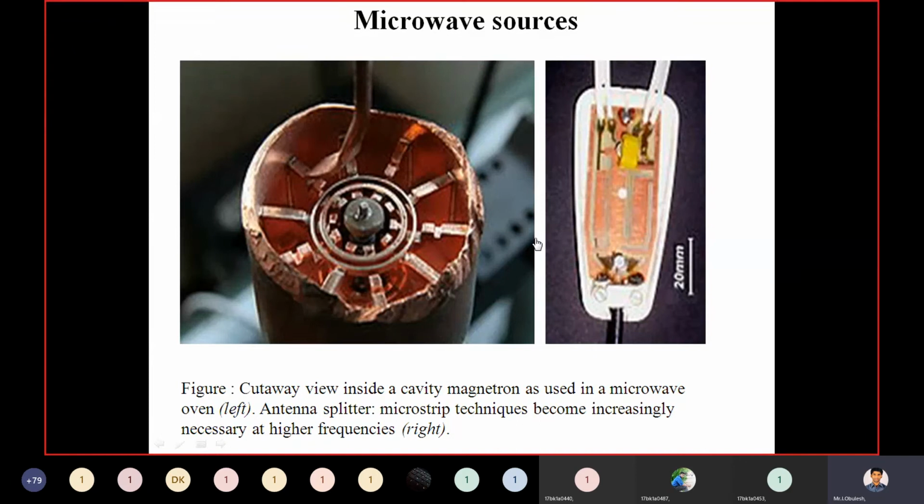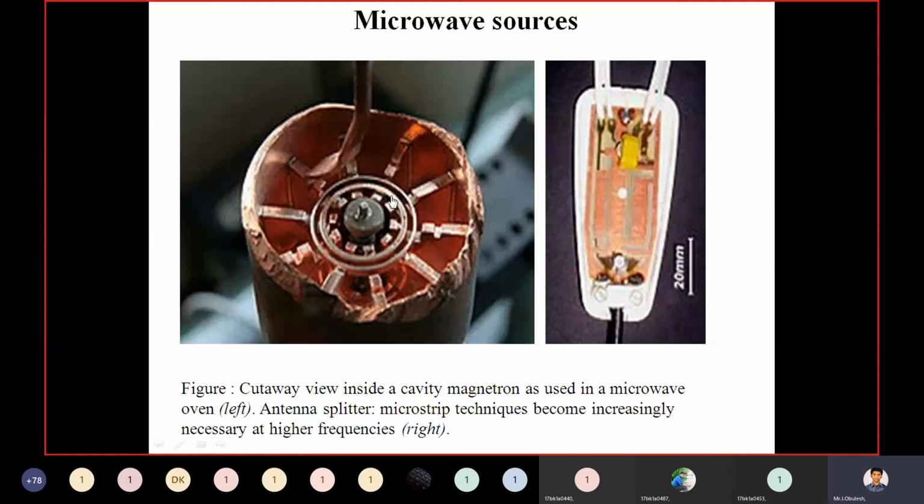So here we have the cavity magnetron, right? This is the cavity magnetron inside view. The cavity magnetron is a high power vacuum tube that generates microwaves using the interaction of a stream of electrons with a magnetic field while moving past a series of open metal cavities, which means cavity resonators.